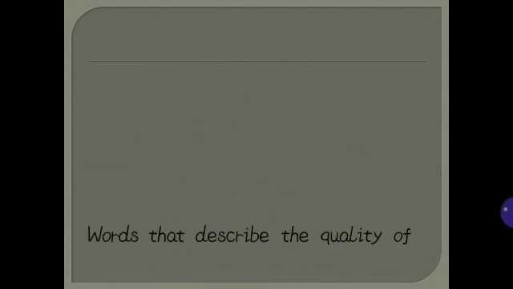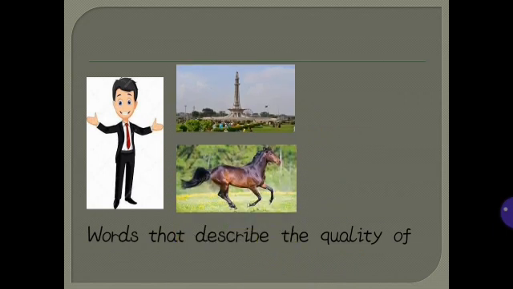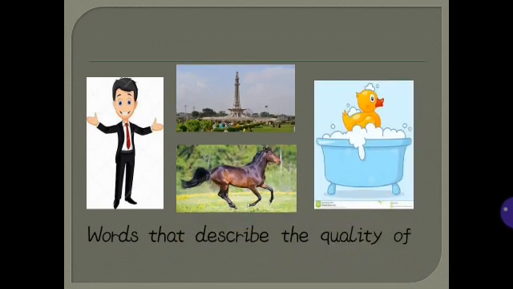Students, now quickly move towards our next topic, which is adjectives, the describing words. Adjectives describe the quality of a noun. You can say that words that describe the quality of a person, place, animal, or thing are called adjectives.